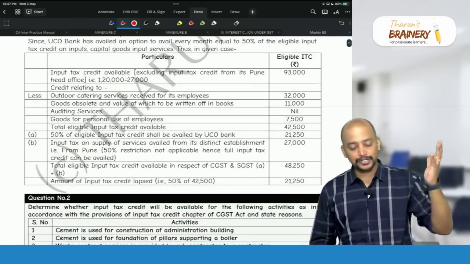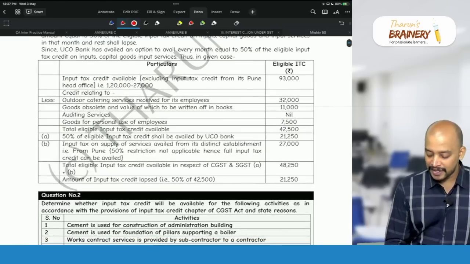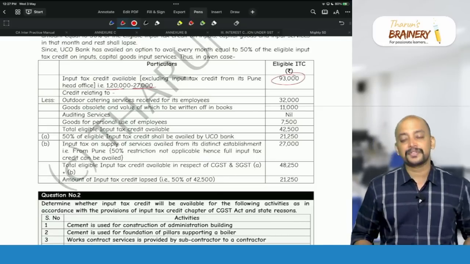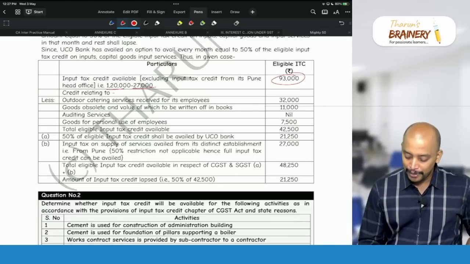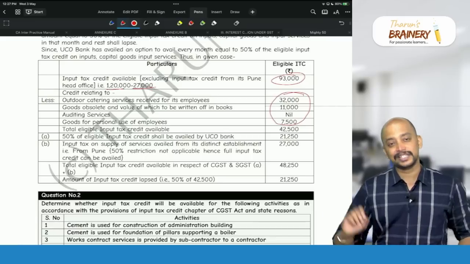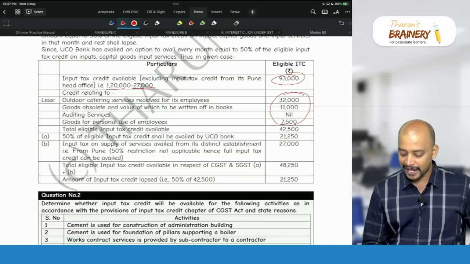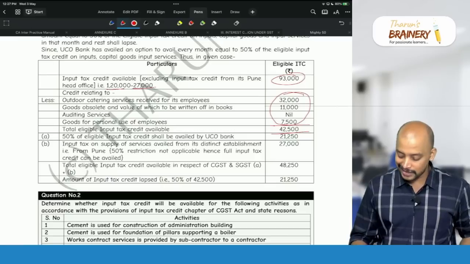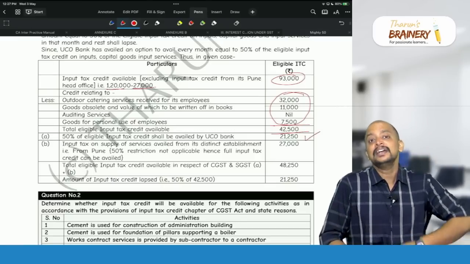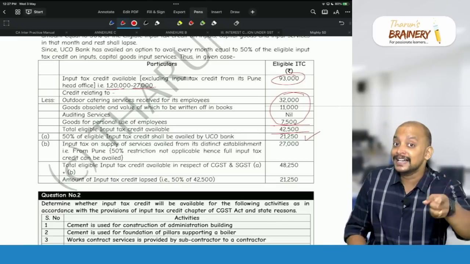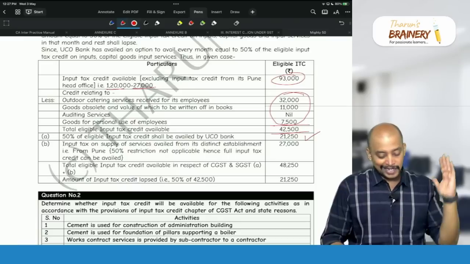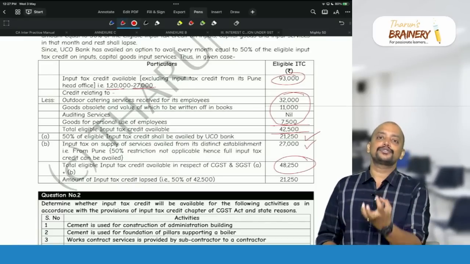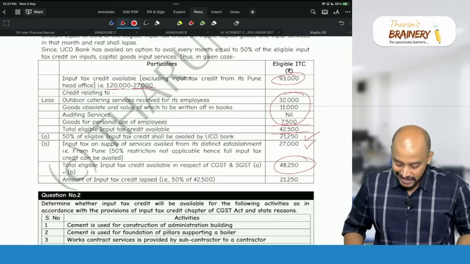Hope you understood. So first 1,20,000 we are taking. From that 1,20,000 we are excluding 27,000. So we got 93,000. From that 93,000 we are taking out blocked ITC. So remaining 42,500 we got. In this 42,500, only 50% of the credit can be taken. Eligible ITC into 50%, 21,250. But the 27,000 we can take fully. So you add the 27,000 fully. So 48,250. 48,250 is the correct answer of ITC that can be taken.